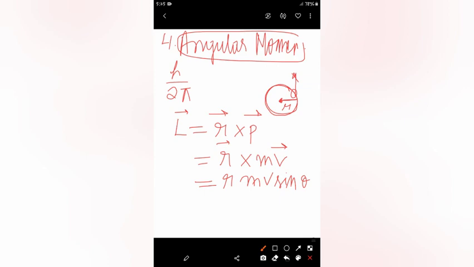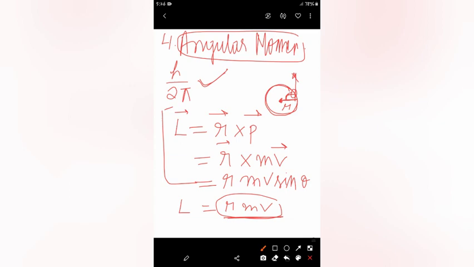Here theta is equal to 90 degrees and sine theta is equal to 1. So finally, L is equal to r m v. If you are not able to understand all these things, it is not a problem. You just need to remember that this angular momentum should be an integral multiple of h upon 2 pi, and this condition is known as Bohr's quantization condition.